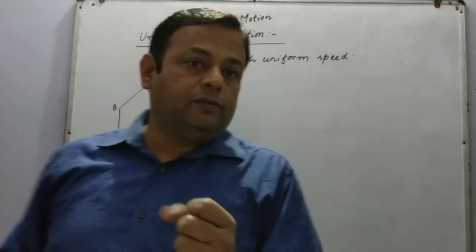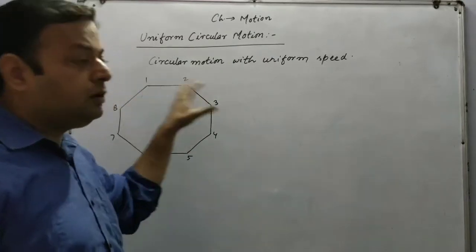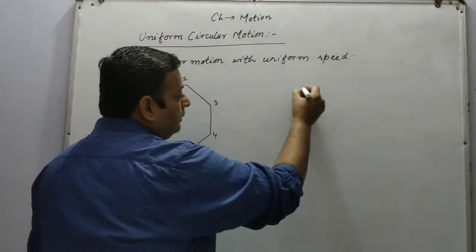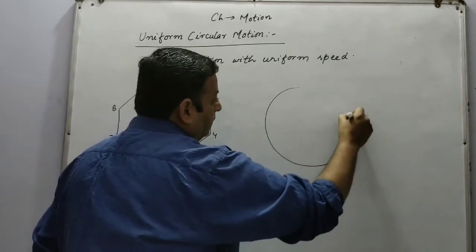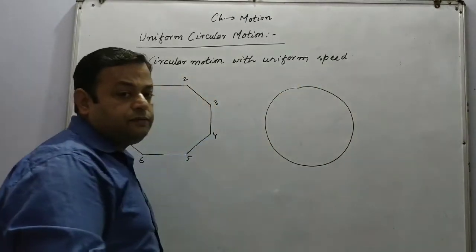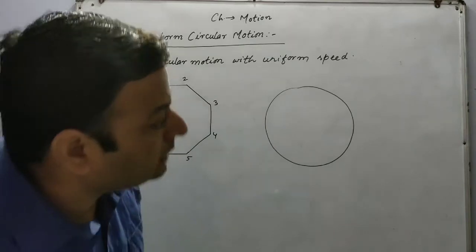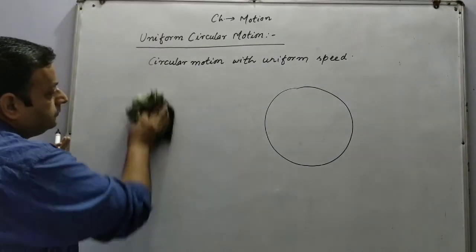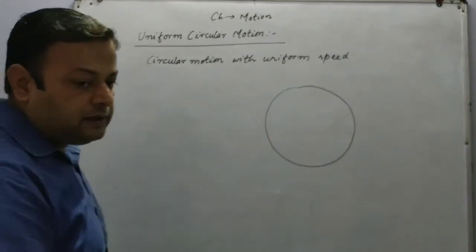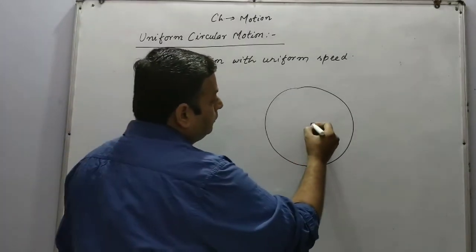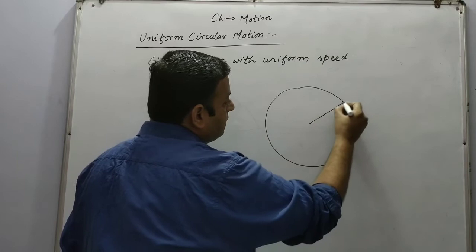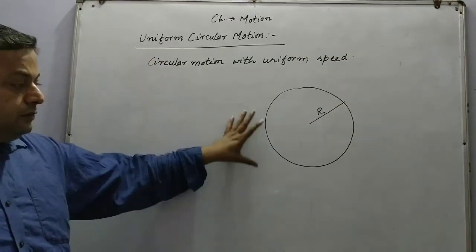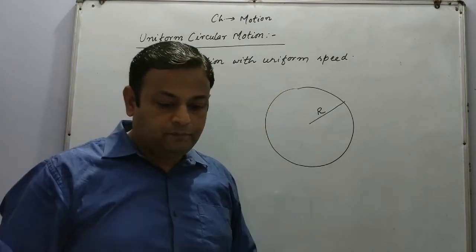Now if we take a figure with an infinite number of corners, then we call that figure a circle. A circle is a figure with an infinite number of corners. Now let us consider a circular path with radius r. This is our path with an infinite number of corners.